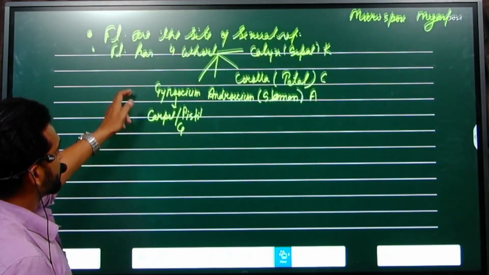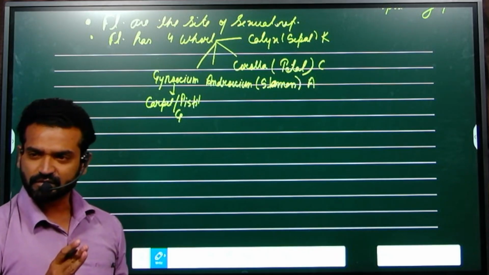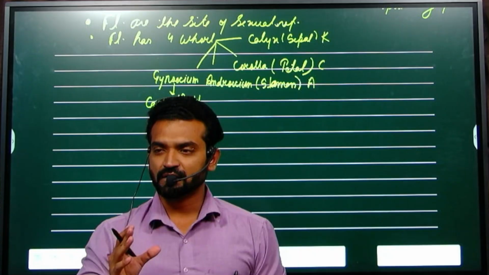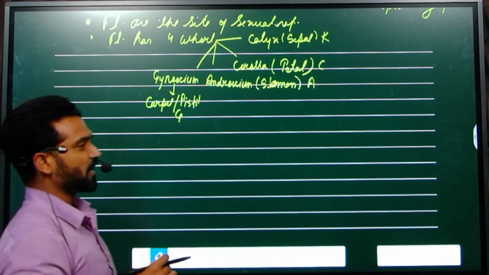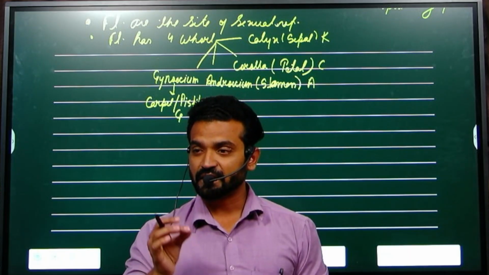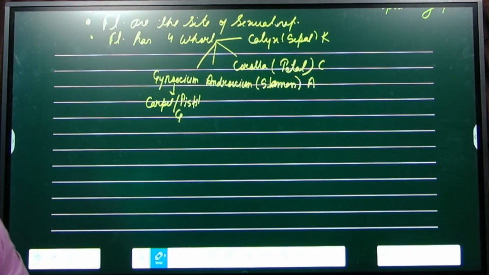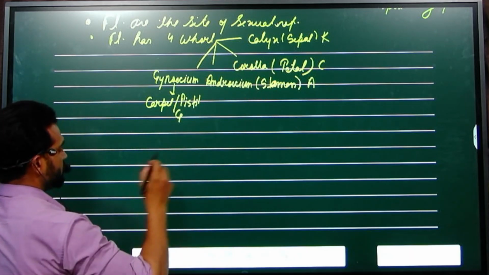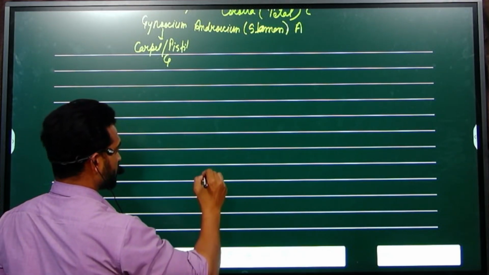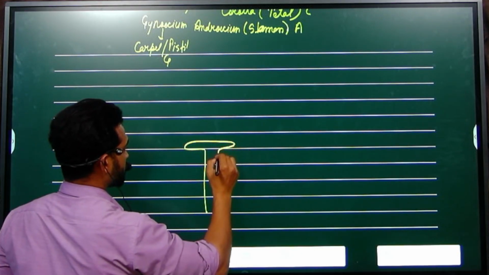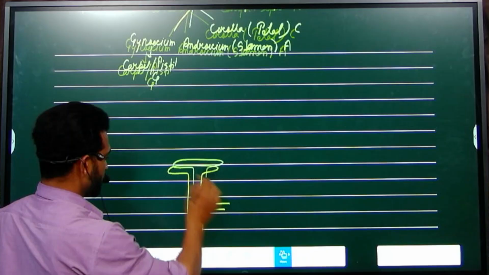Now I'm going to make a diagram of a simple and typical flower. Typical means very common. We can give the example of a typical angiosperm, Capsella, a very simple and typical kind of angiosperm.